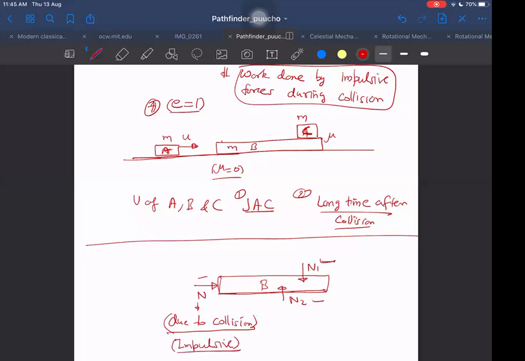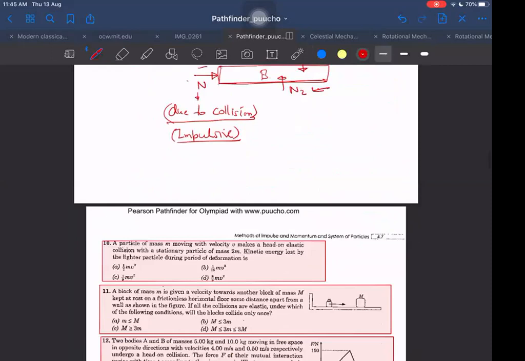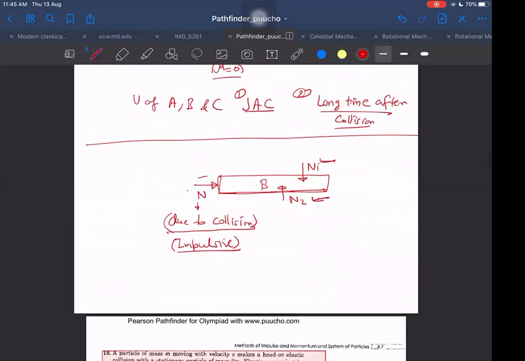But is N1 impulsive? Is N2 impulsive? How to tell that? There is a very simple way to tell. If N1 and N2 are perpendicular to N, then N1 and N2 obviously cannot be impulsive in this case. But if N1 and N2 are not perpendicular to N and there is some component of normal acting along the direction of N, then that component will try to balance or oppose that force.